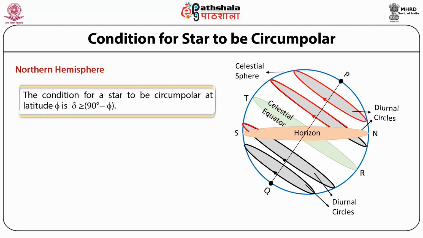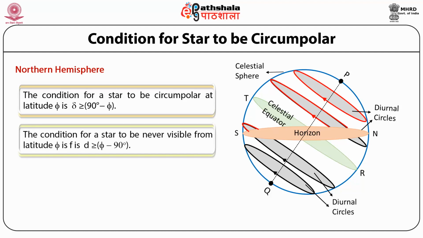Therefore, 90 minus phi equals delta is the condition which a star whose diurnal circle just touches the horizon satisfies. Therefore, all the stars whose declination exceeds 90 minus phi are circumpolar to the latitude phi. Therefore, we have obtained the condition for a star to be a circumpolar star at latitude phi in the northern hemisphere. The condition for a star to be never visible from latitude phi is that its declination should be less than phi minus 90.